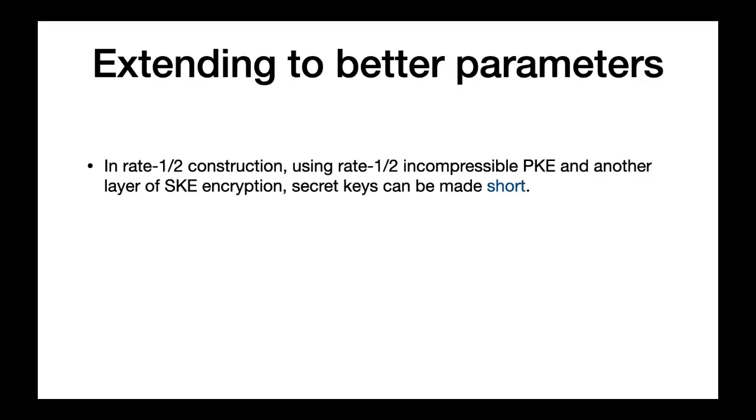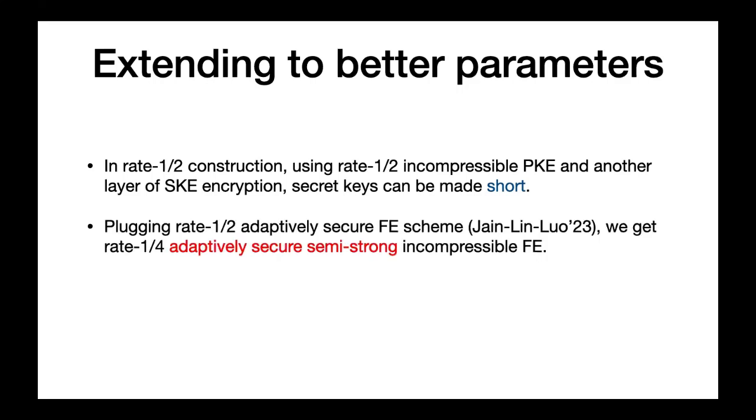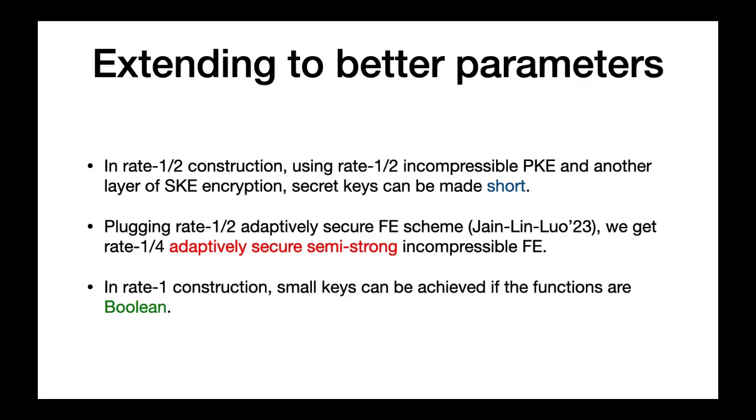Recall that the secret keys of the rate half constructions are large. Interestingly, to reduce their size, we incorporate a rate half incompressible PKE scheme along with an additional layer of SKE encryption. By plugging in the rate half adaptively secure FE scheme of Jain et al. in the above scheme, we obtain a rate 1/4 adaptively secure semi-strong incompressible FE with short keys. The rate 1 incompressible FE can be modified to a scheme with short keys by restricting to Boolean functions.